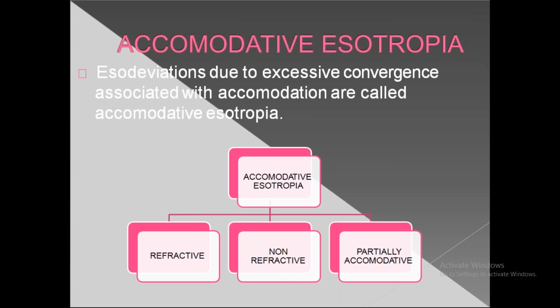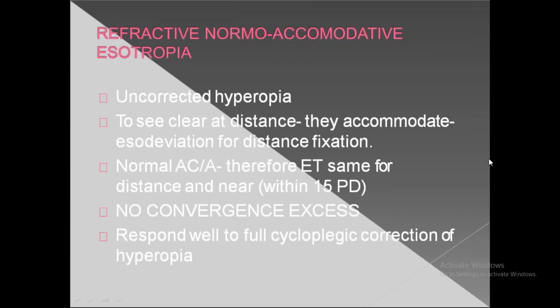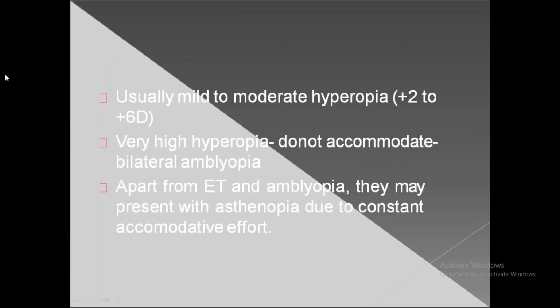The accommodative convergence should be minimal, but if it is more, then it is called accommodative esotropia. So the patient comes with eso deviation which increases with accommodation. When the patient tries to see a near object, accommodation will come into existence and this esotropia will increase more. In this accommodative esotropia, there are types: refractive, normo-accommodative esotropia.